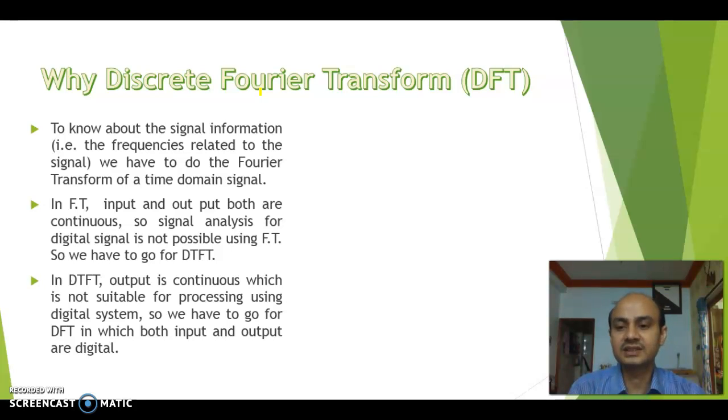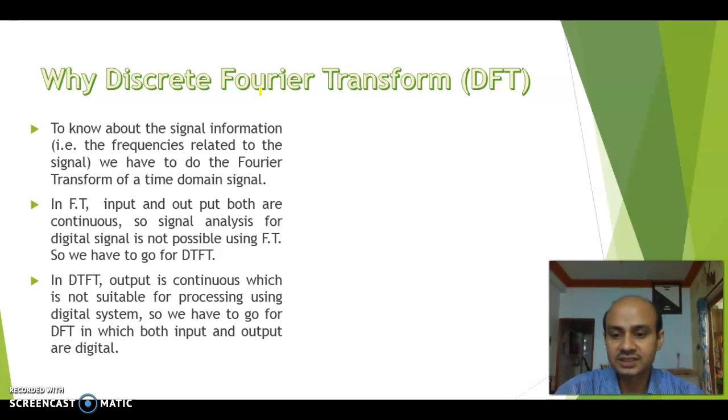But the disadvantage is that in the case of Fourier transform, only a continuous signal can be converted into the frequency domain. If the time signal is discrete in nature, we have to take the help of DTFT.